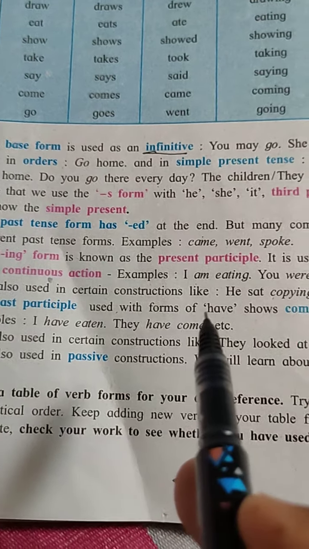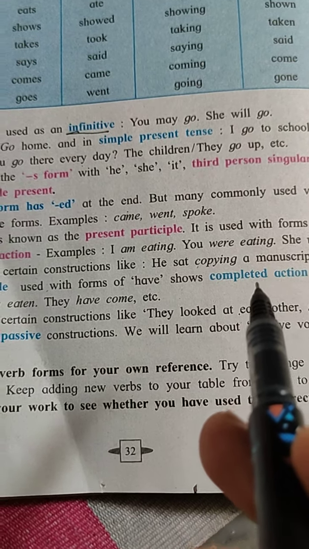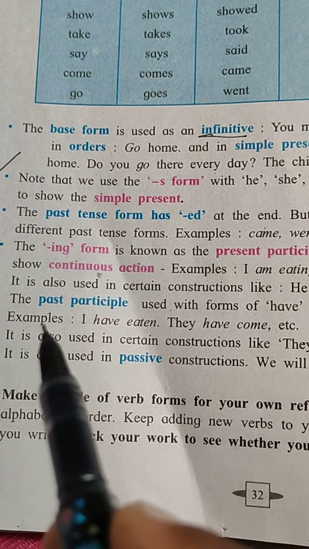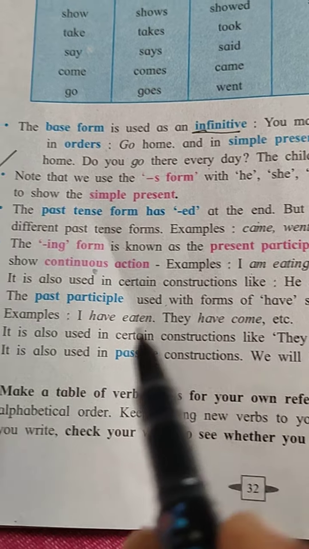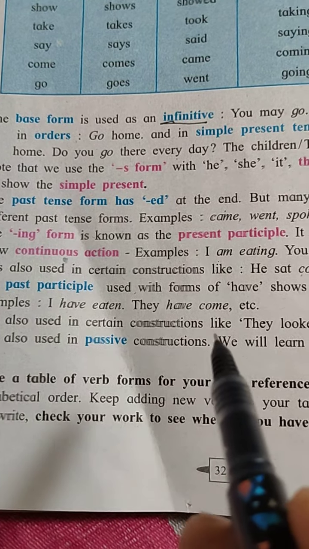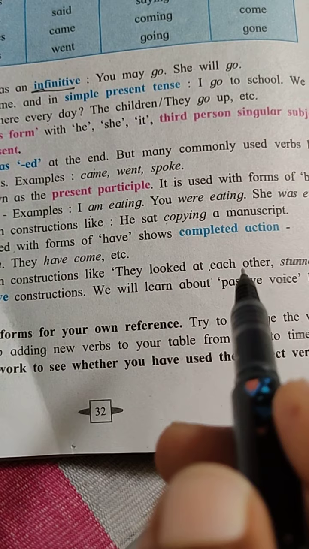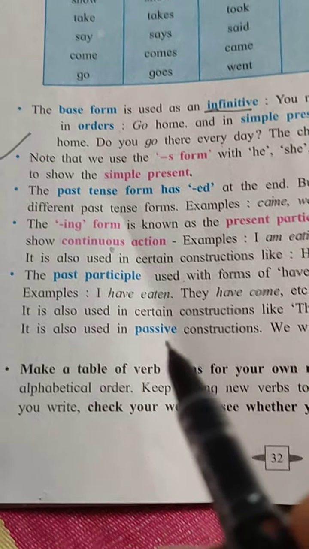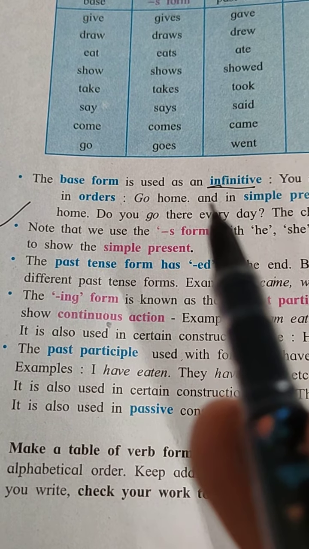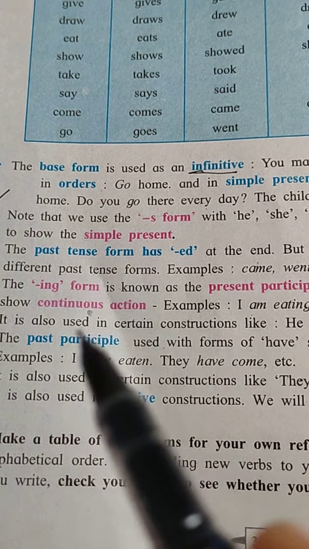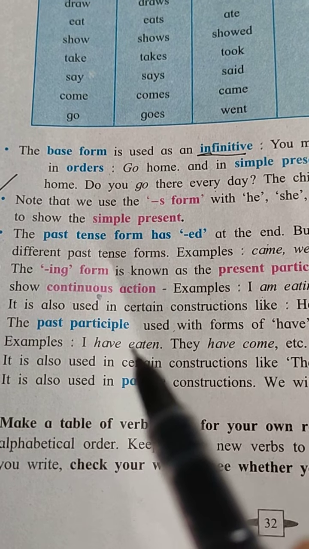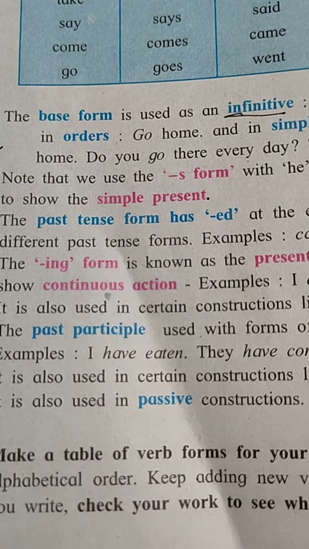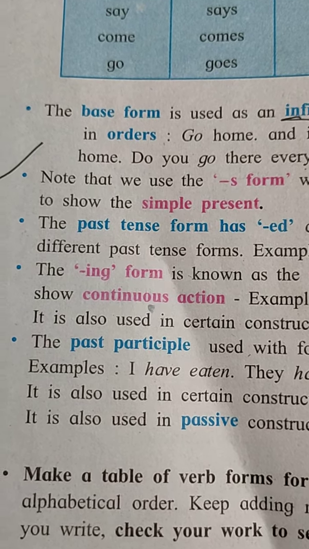पास्ट पार्टिसिपल यूज हॅव अँड कम्प्लिटेड ॲक्शन. जेव्हा कम्प्लिटेड ॲक्शन दाखवण्यासाठी आपण पास्ट पार्टिसिपल वापरतो. For example, I have eaten, they have come. It is also used in certain constructions: they looked at each other stunned. So that is the way we use the changes in simple present tense, simple past, continuous and past participles and completed action that you learn from that particular part.